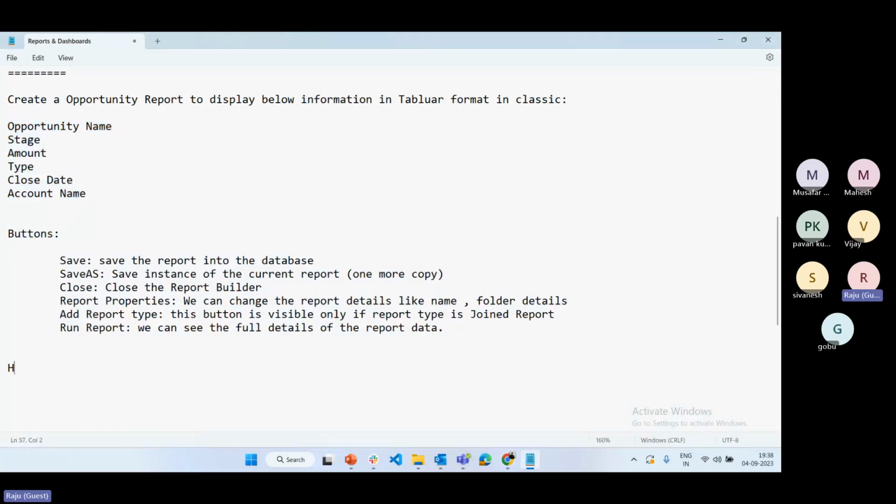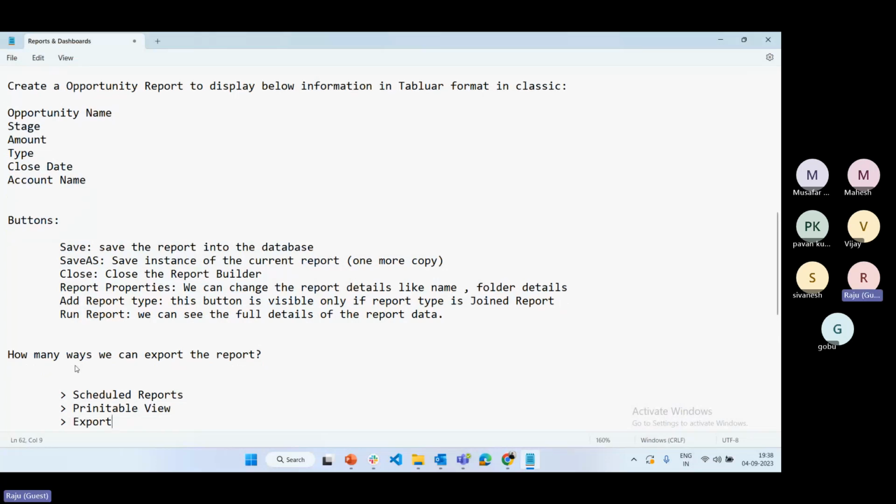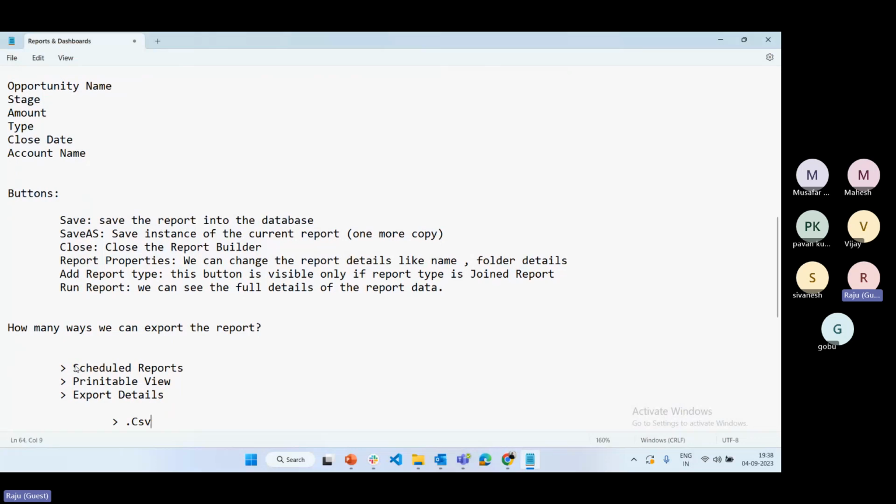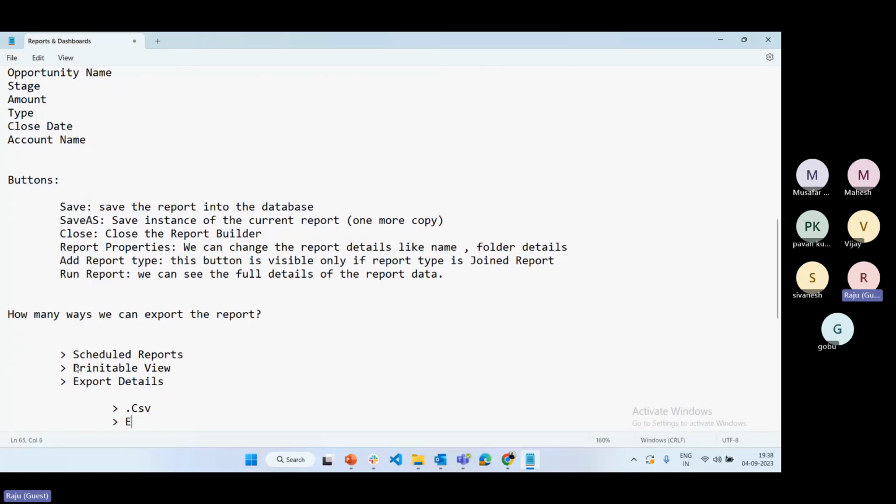Next question is, how many ways we can export the report. This is the interview question. First one is scheduled report. Second one is printable option, printable view. Third one is export the report, Export details button. In that export, we can export .csv format or we can export Excel format.